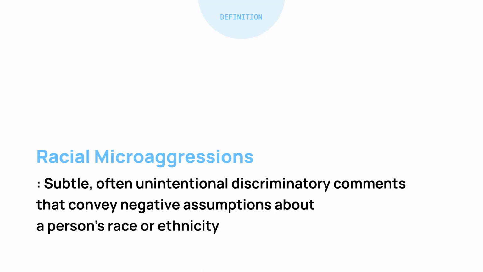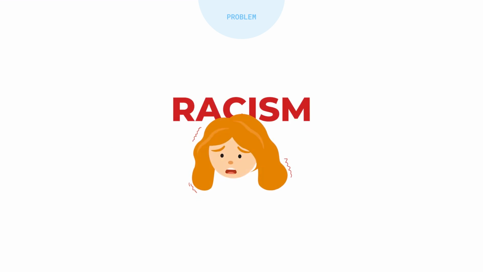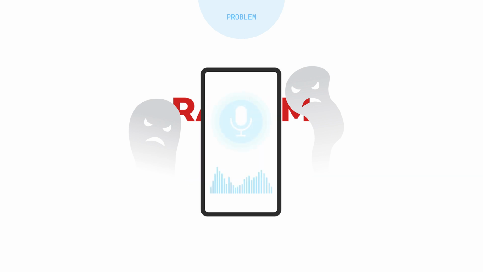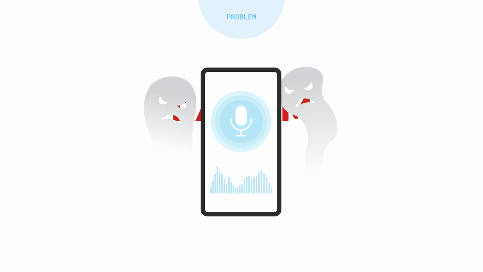Racial microaggressions are subtle, often unintentional, discriminatory comments that convey negative assumptions about a person's race or ethnicity. These microaggressions can hurt racial minorities by causing self-invalidation and lower self-esteem. Unlike overt forms of racism, their subtle nature makes it challenging to capture them in natural language processing, leading to racial biases in speech-based interfaces.